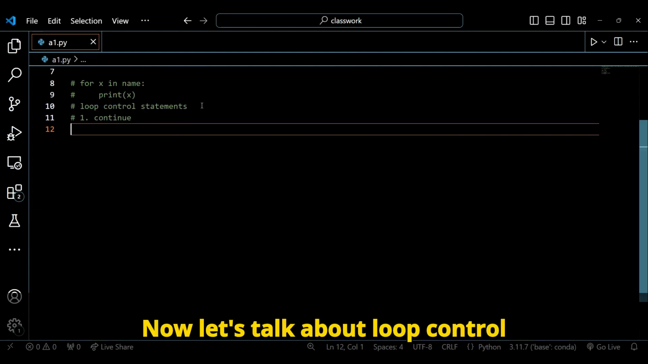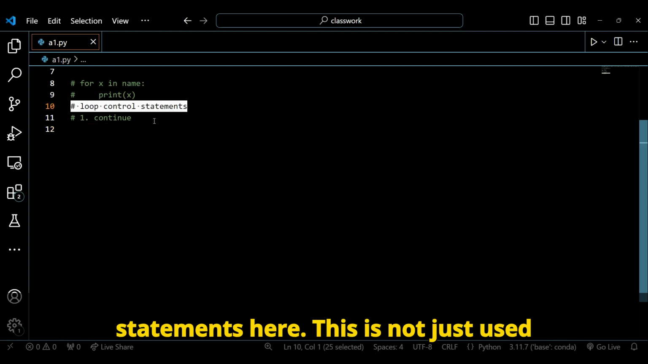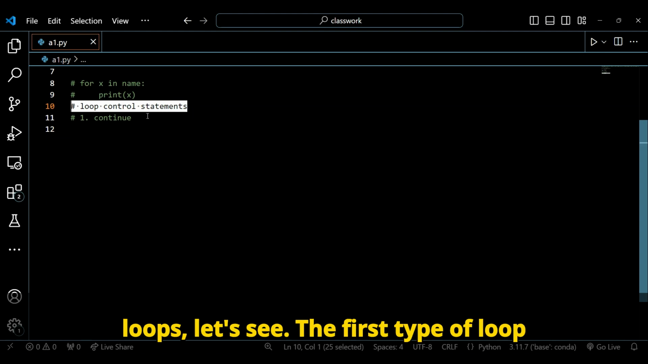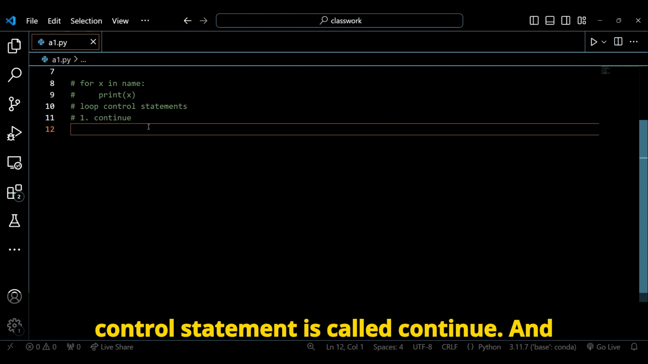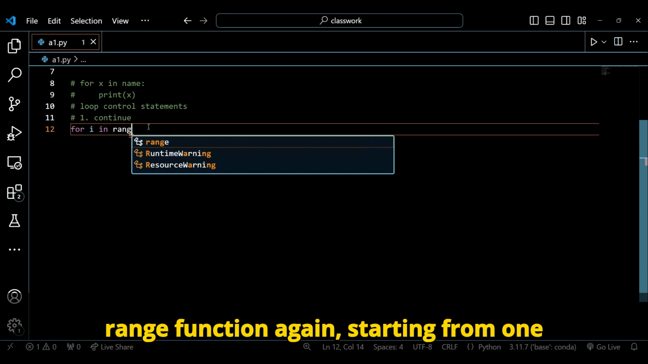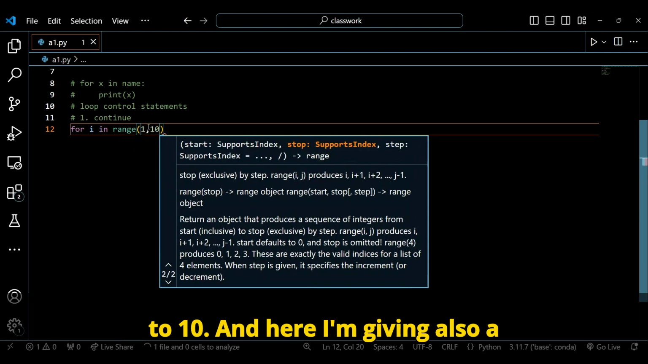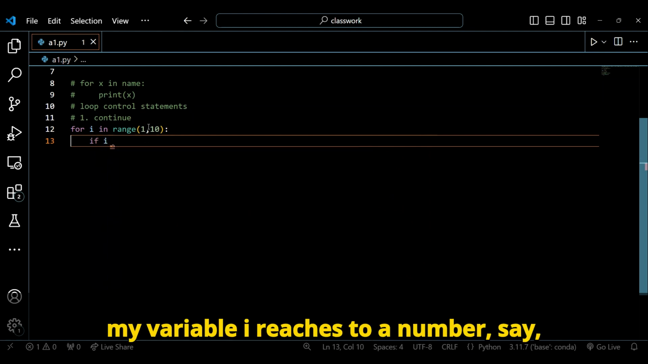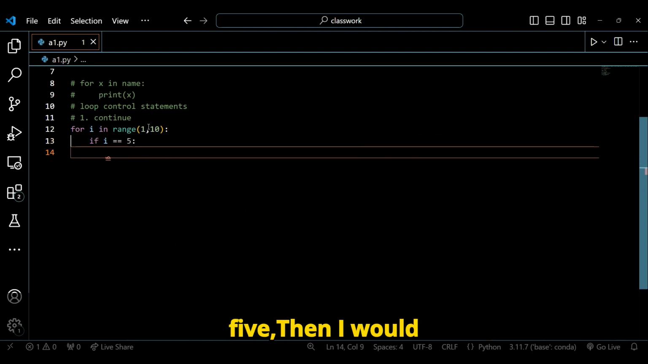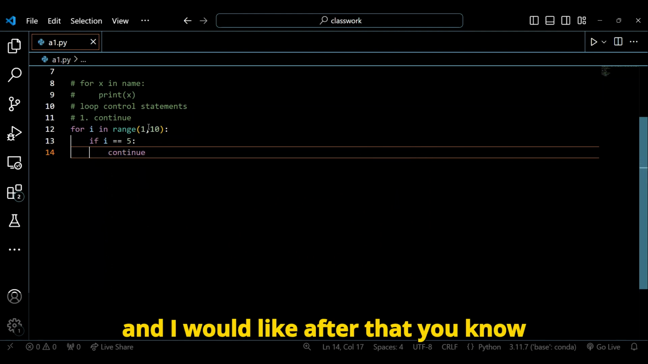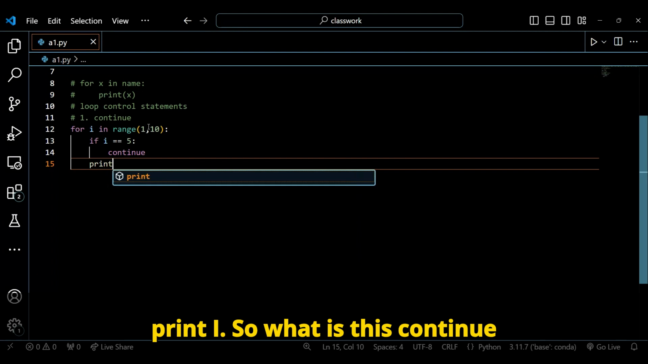Now let's talk about loop control statements. These are used not just for the for loop but also for while loops. But let's see how it works with for loops. The first type of loop control statement is called continue. Say that I'm taking a for loop here with numbers. I would go with the range function again, from 1 to 10. And here I'm also giving a condition saying that if my variable i reaches a number, say 5, then I would say continue, which is the statement, and after that print i.